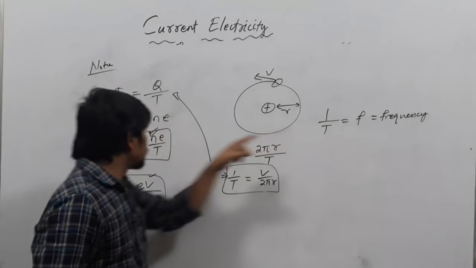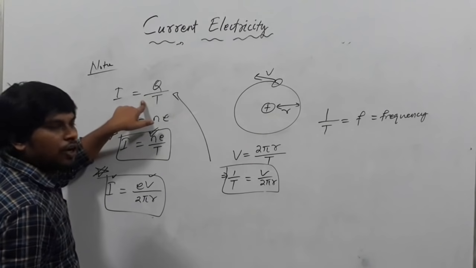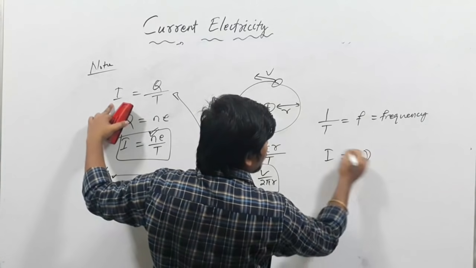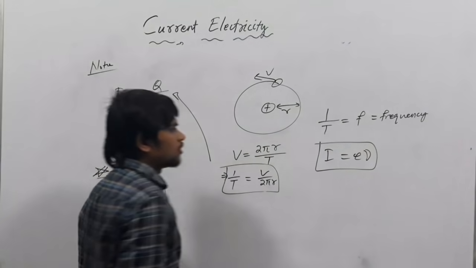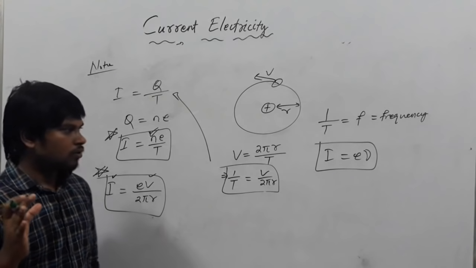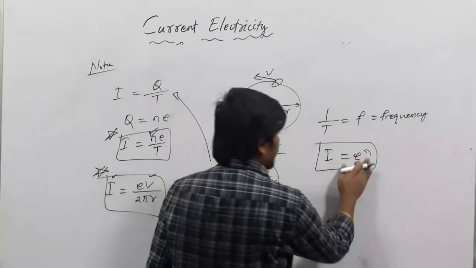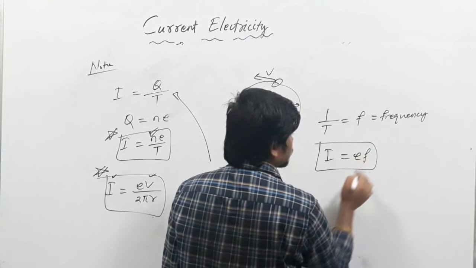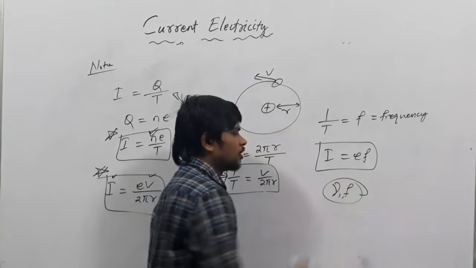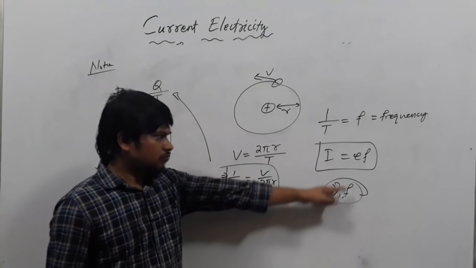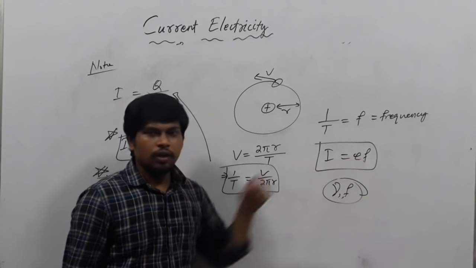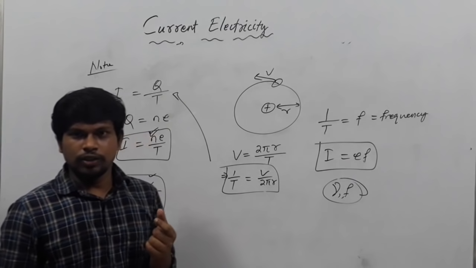So if I put this here, how much current will it be? I equals e into nu. Just like frequency, you can write frequency as nu or f. You can write any symbol. So current equals e into frequency.